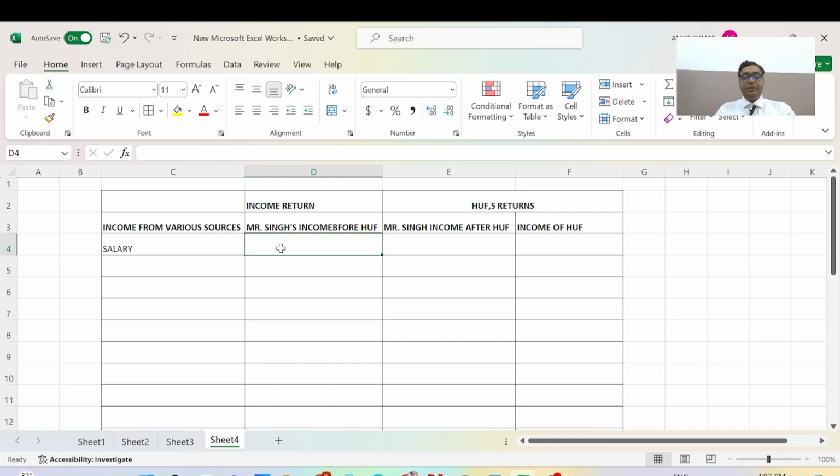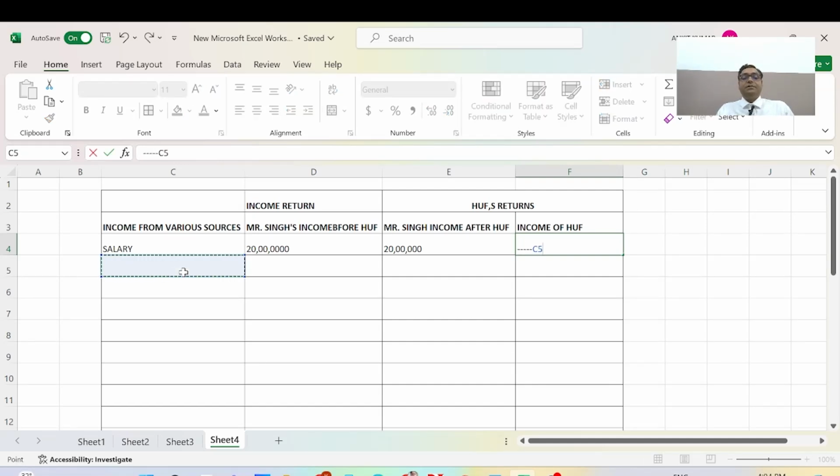So Mr. Singh's salary is 20 lakh rupees, and income after HUF is the same, 20 lakh rupees, and income of HUF is nil.